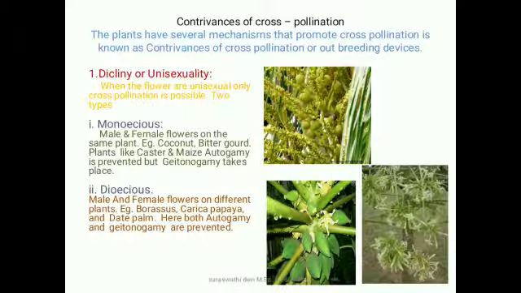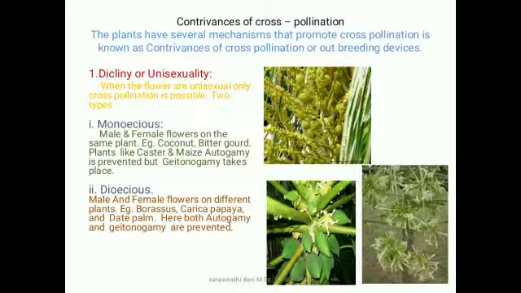Monoecious: male and female flowers on the same plant. For example, coconut, bitter gourd, cucumber. Castor and maize are also examples of monoecious plants. So here autogamy is prevented but xenogamy takes place.